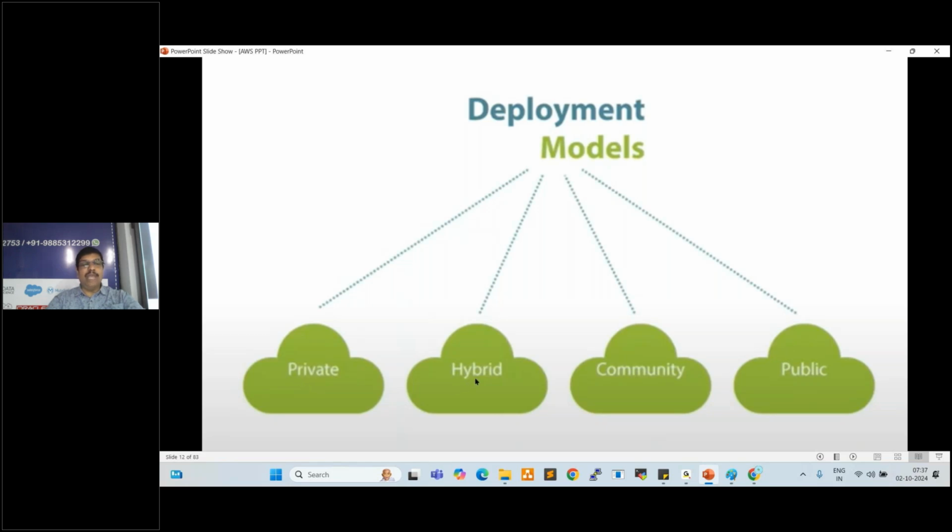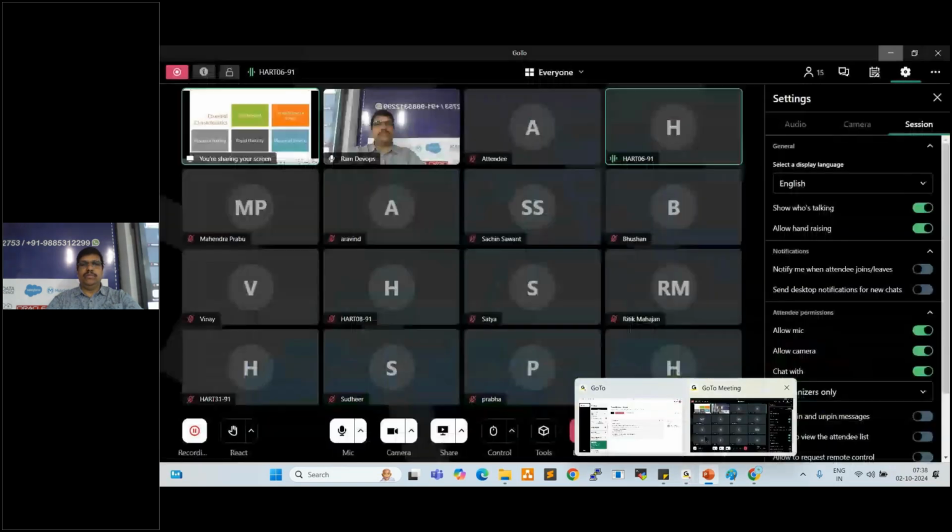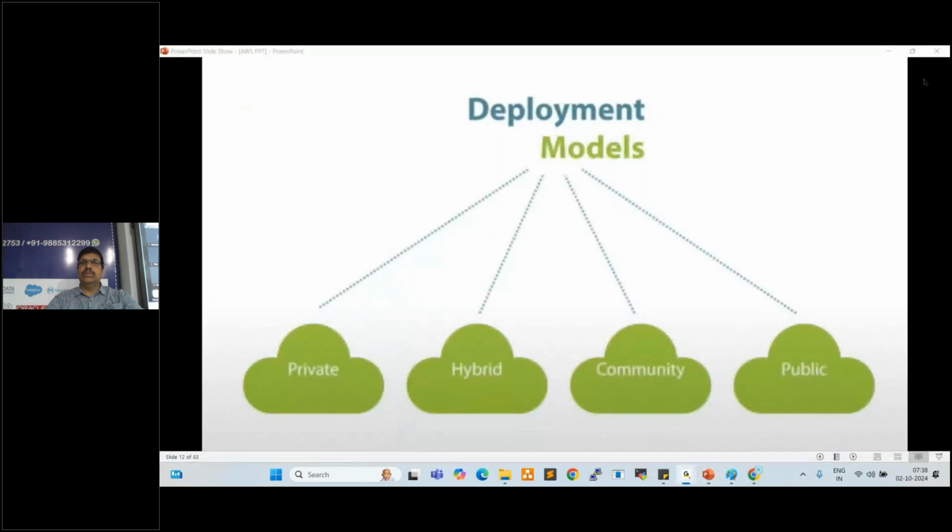Next one is hybrid cloud. What is hybrid? Currently people are working in a hybrid model, right? So 3 days office, 2 days work from home, right? What is hybrid? Yeah, hybrid is a combination of private and public cloud. It is a combination of private and public cloud, right? Yeah.